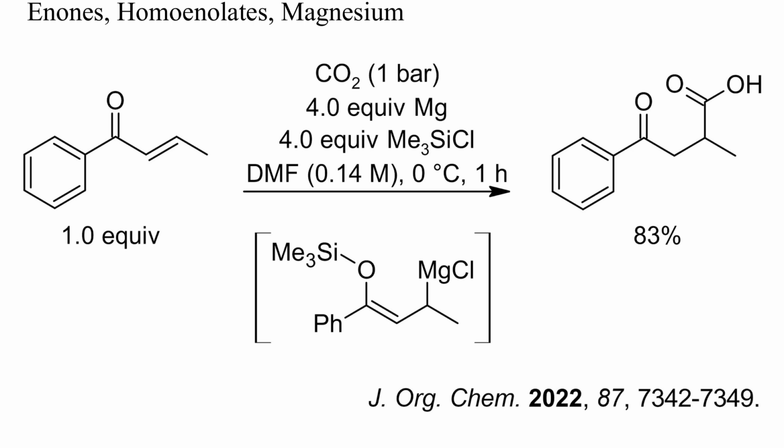When enones are treated with magnesium and trimethylchlorosilane, like in a pinacol coupling, homoenolates are formed. Here, such a magnesium homoenolate was carboxylated with carbon dioxide, and after hydrolysis, a gamma-keto acid resulted in high yield.